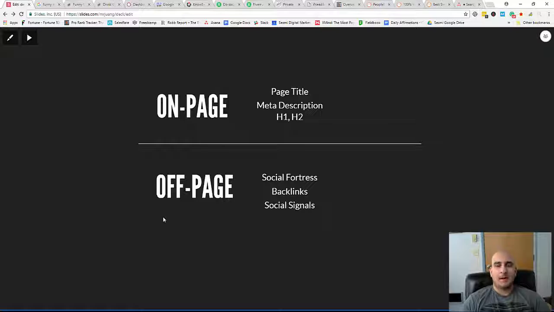One of the great things about SEO is that it's very easy for us to look at what Google wants, what Google likes, right? By just going to Google real quick, typing in a particular search term, and looking at what the top guys are already doing, right? And being able to reverse engineer that.